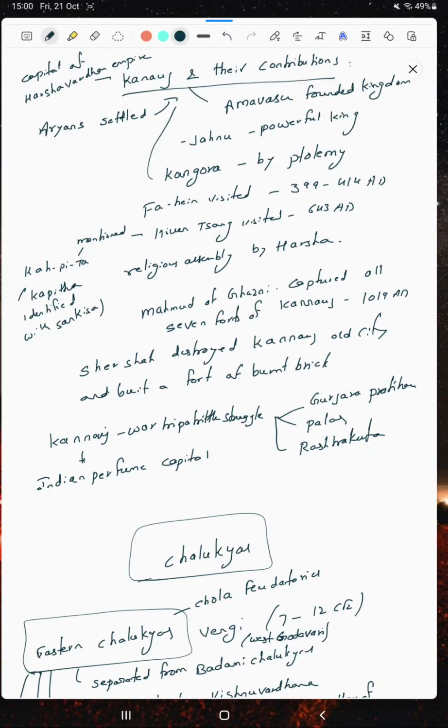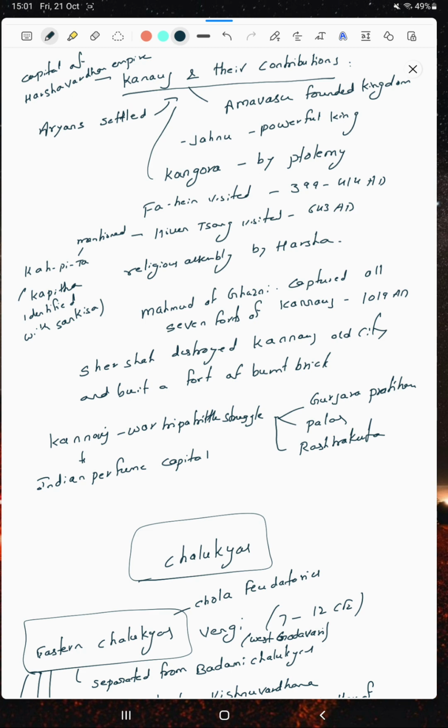In previous classes, we have discussed the concepts of the Indus Valley civilization in the first session, and then we discussed the Mahajanapadas and the Vedic period. And in the last class we discussed these three empires: Magadha, the Chandragupta Mauryan Empire, and the third one, the Gupta Empire.